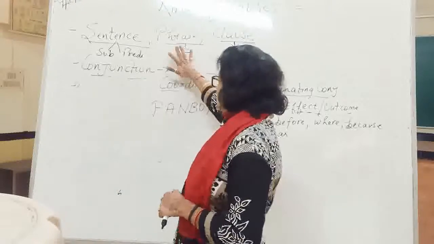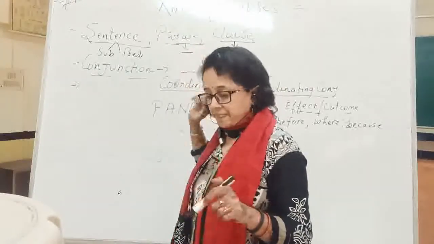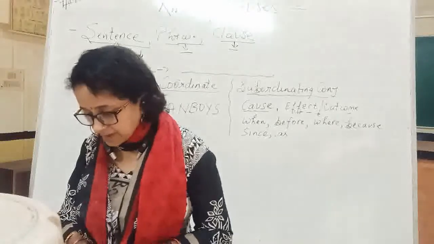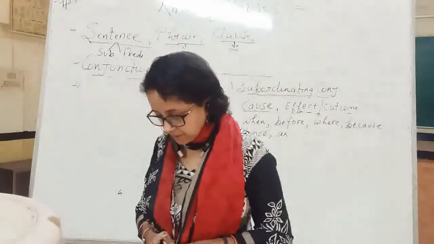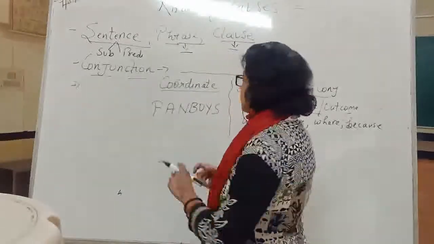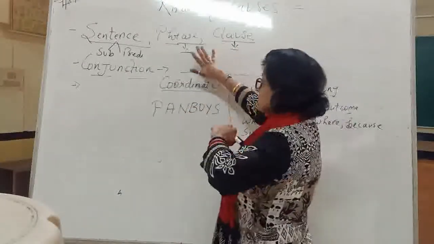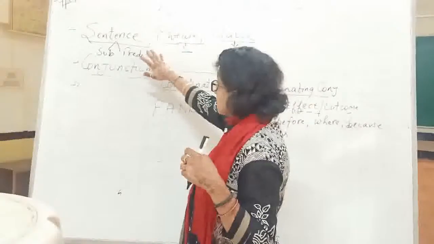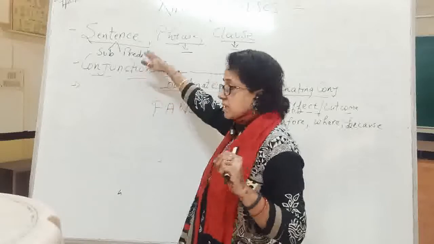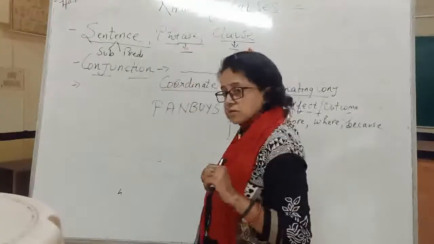Is this clear? Yes or no? Now next, see, beta, whatever features a sentence has, the same features a clause also has.